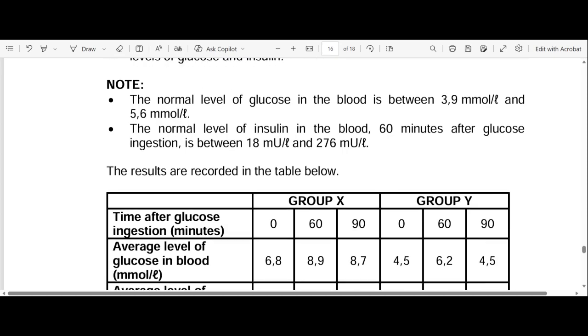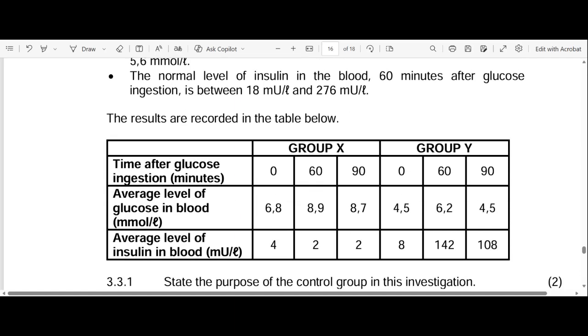We're looking for levels that are between 3.9 and 5.6. So after ingestion, after 60 minutes, okay.